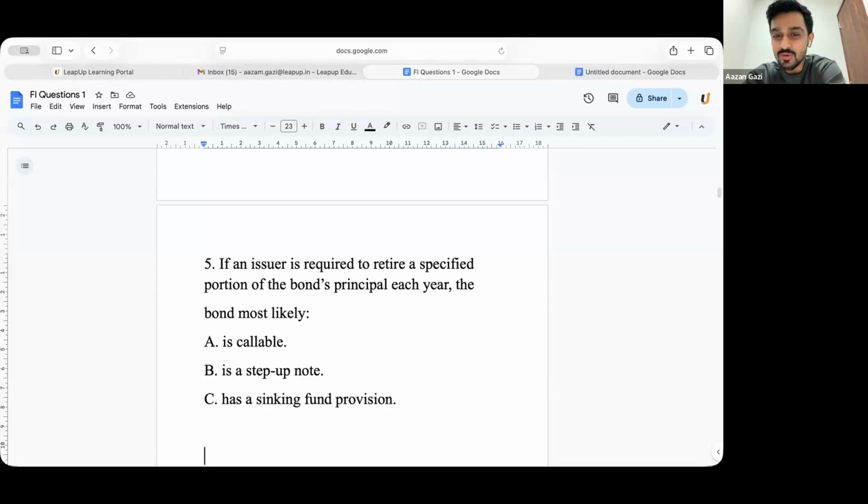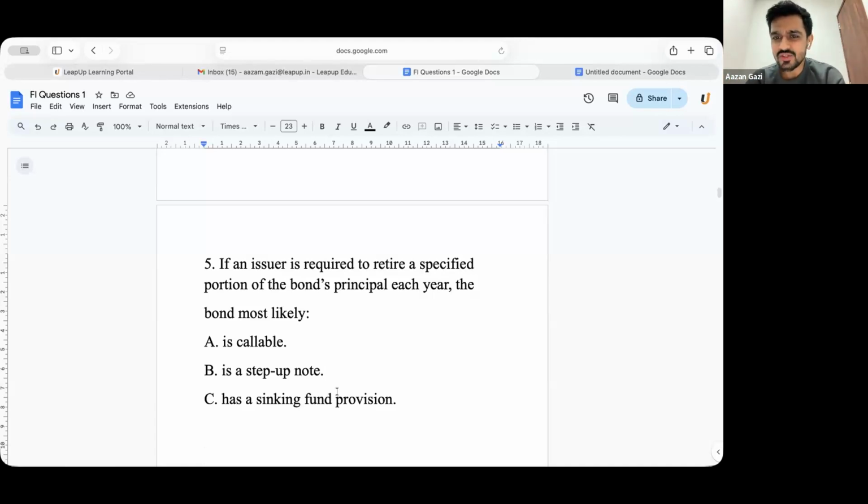What is the question asking you? You are asking your borrower to pay out some principal every year. That is known as a sinking fund provision. You are asking your borrower to have a fund, so that he puts money in that fund, and that fund is used to pay out principal every year. Is that clear?